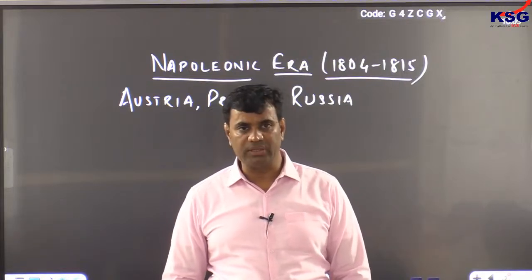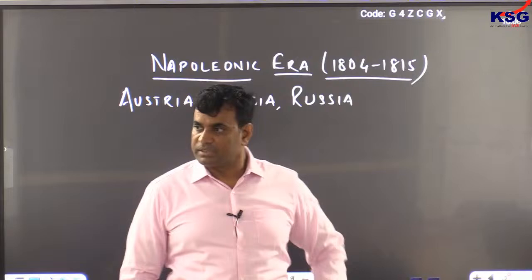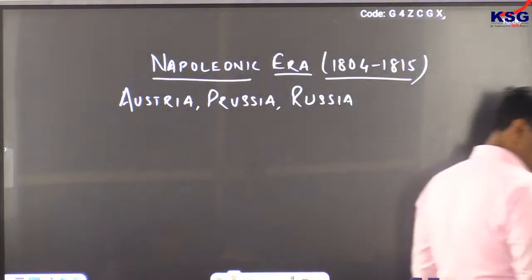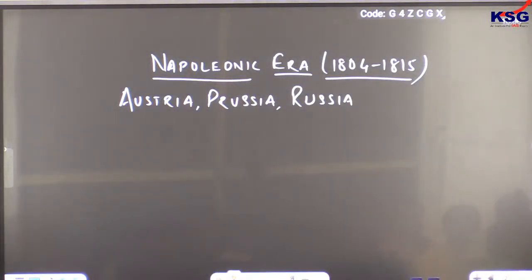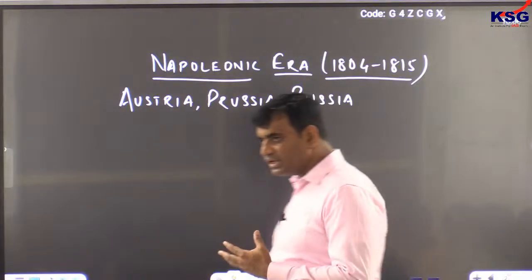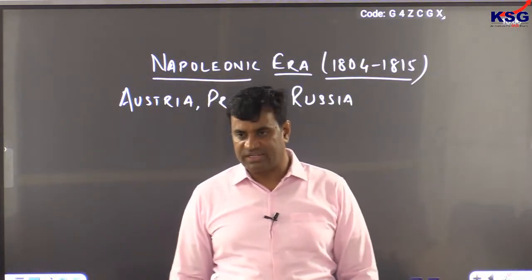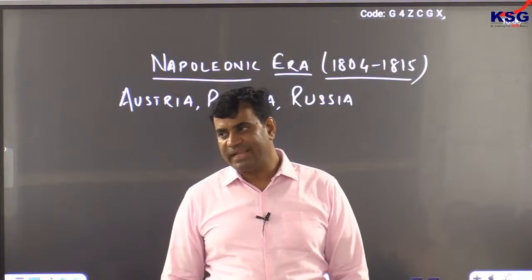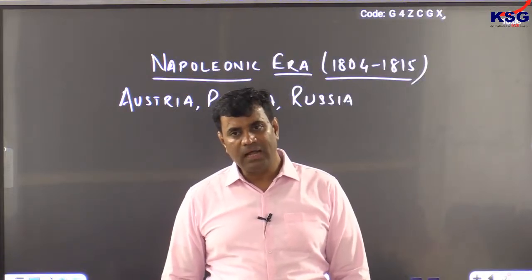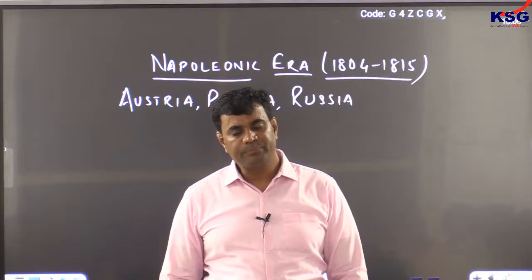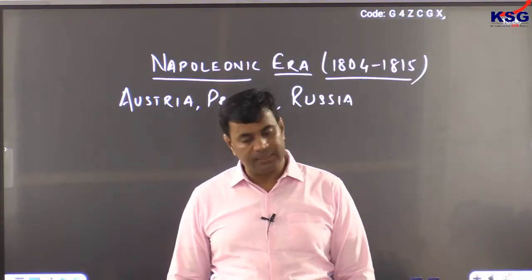It went against him only. Britain began to divert its trade towards Asia and Africa.